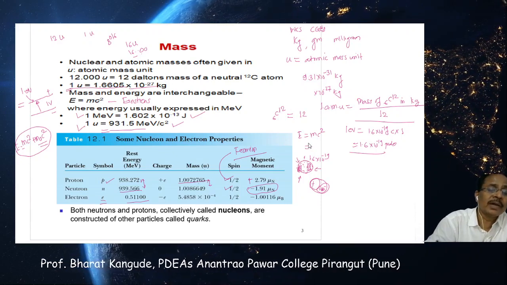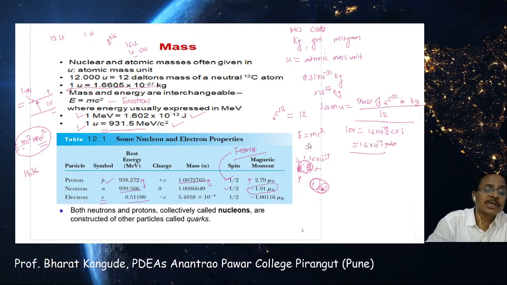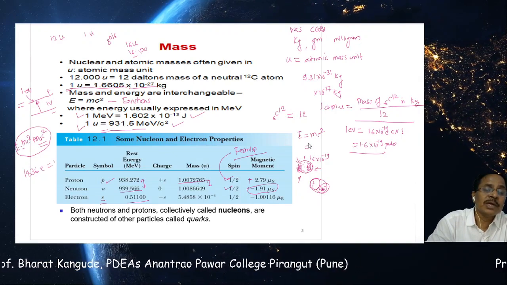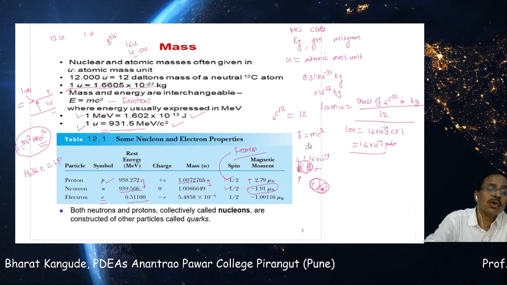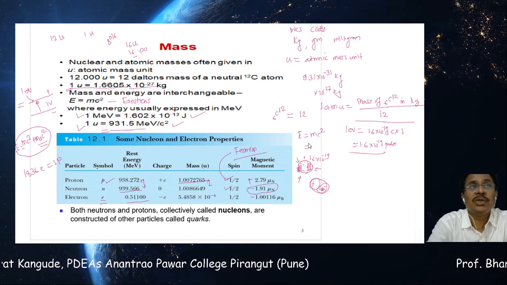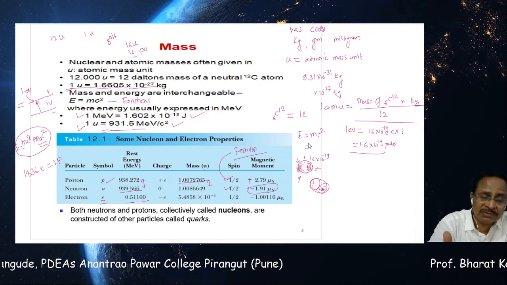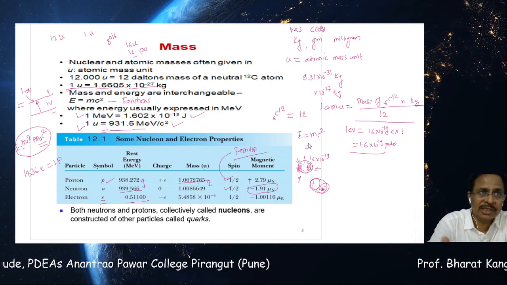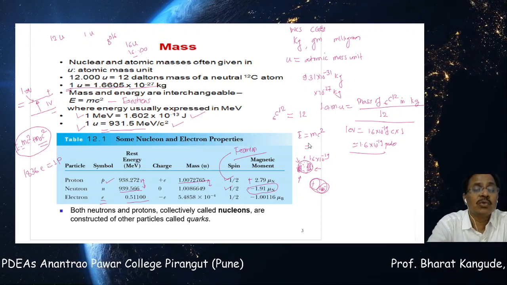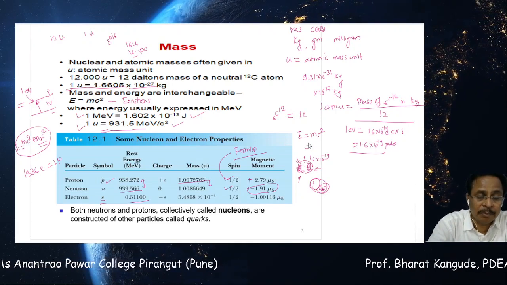If you go for the actual calculation, we get it to be about 1836 times smaller, which means if that many electrons come together, then we get one proton. So the proton mass is about 1836 times greater than the mass of the electron, and the neutron is even heavier. So the electron is a very light particle. That's why it is included in the lepton group, and protons and neutrons are almost 1836 times heavier than the electron.